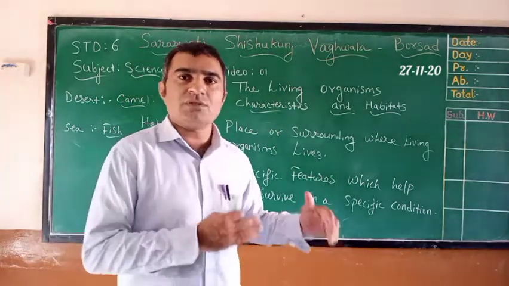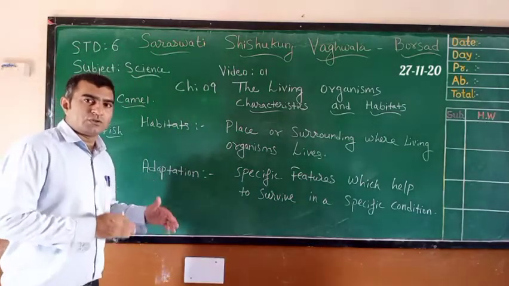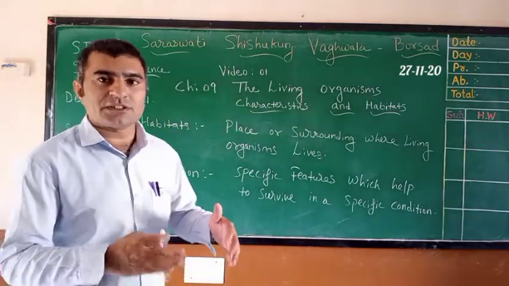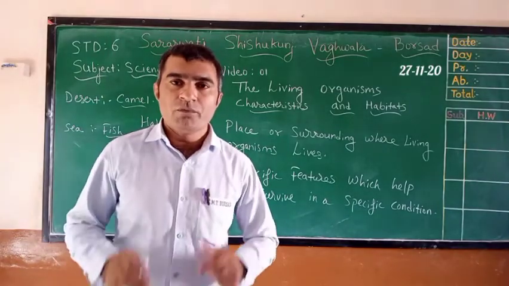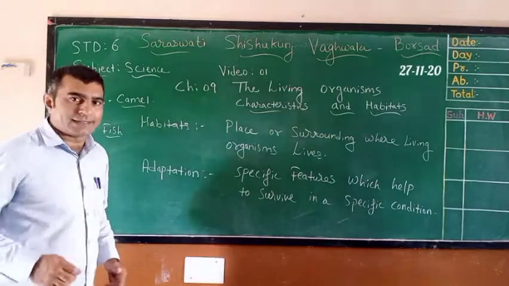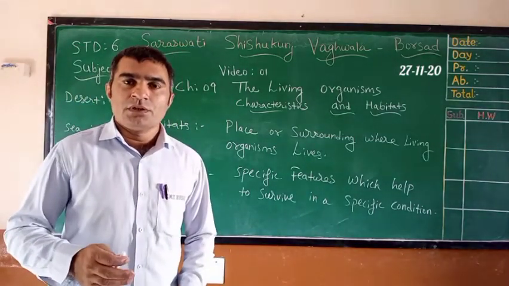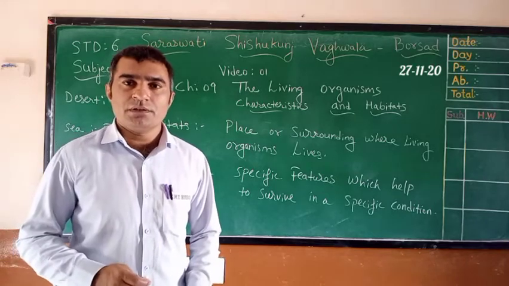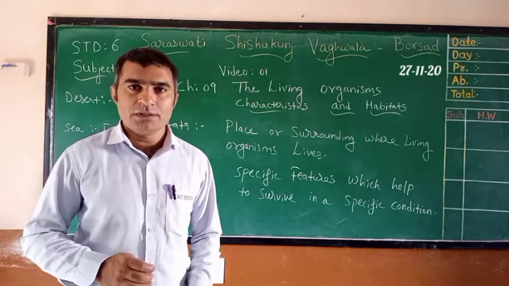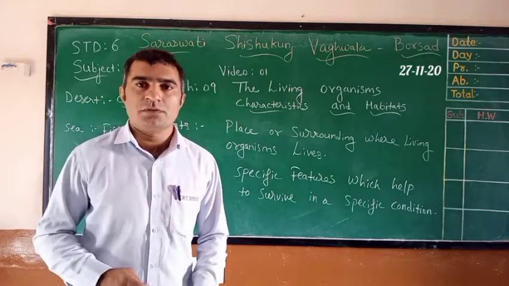So they have specific features to survive in that specific condition. For example, if you take a camel, it has long legs, it does not sweat, its urine is dry, so that it needs a very small amount of water.